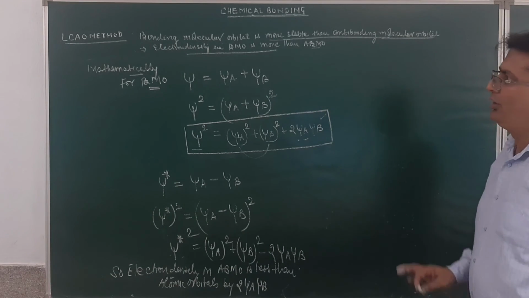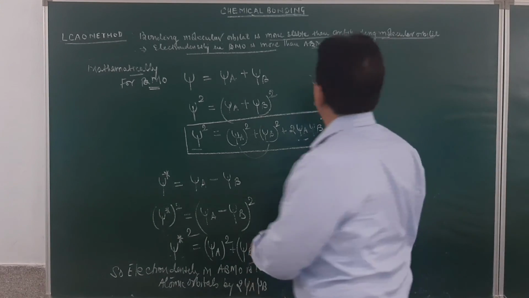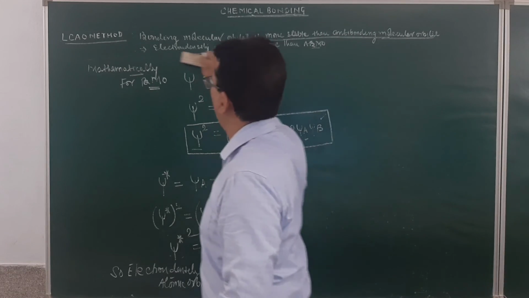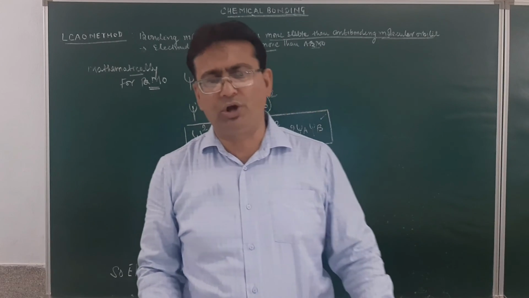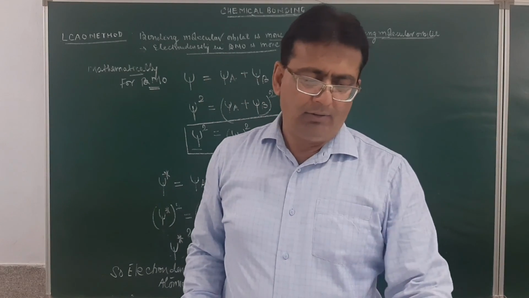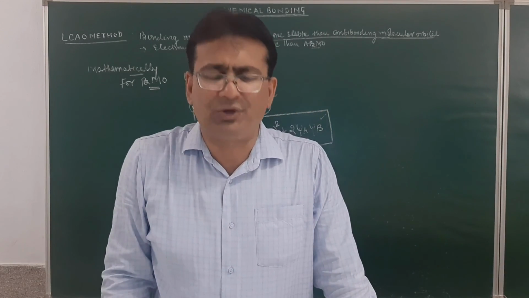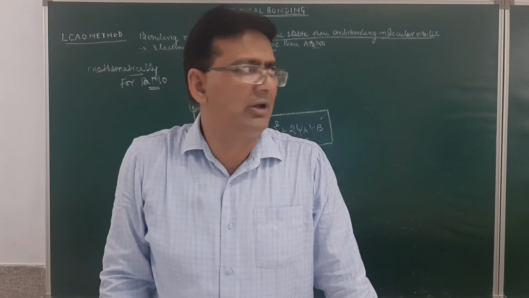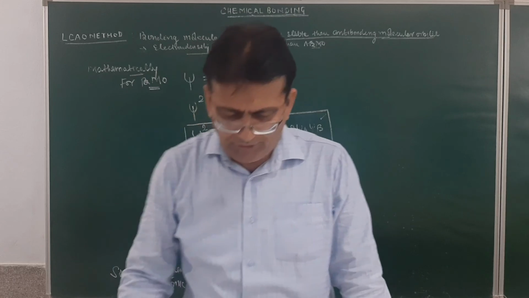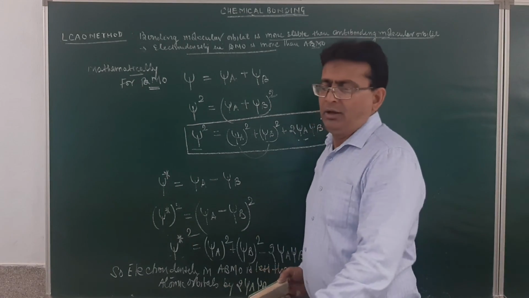Am I clear? So by now in this lecture we have covered that the electron density in the bonding molecular orbital will be more than in the anti-bonding molecular orbital, whereas the electron density in the bonding molecular orbital will be more than that of the atomic orbitals, and in the anti-bonding molecular orbital it will be less than that of the atomic orbitals. Students, you must remember this.